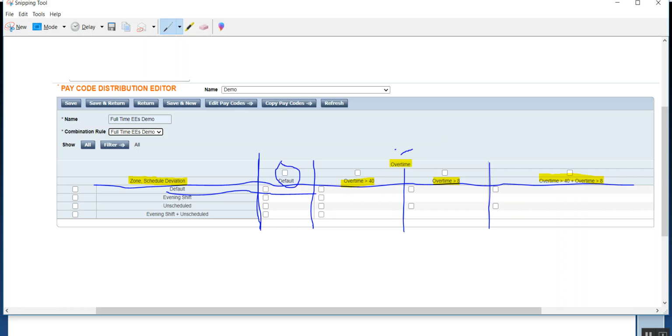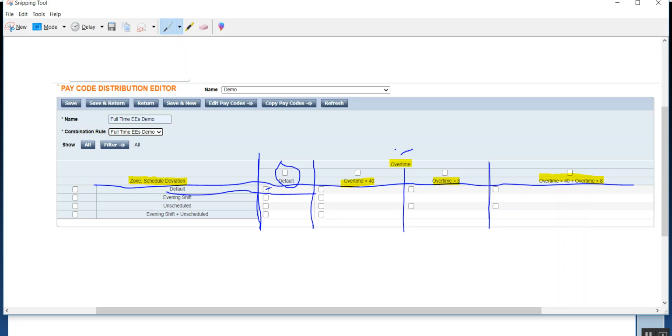Let's say the employee was working Monday to Friday, just 8 hours each day, so he didn't cross daily OT, and neither did he work in the evening shift, so he is in the default situation. In the default situation you usually pay regular, so you check this checkbox and then give the regular pay code, which we'll give in a moment.